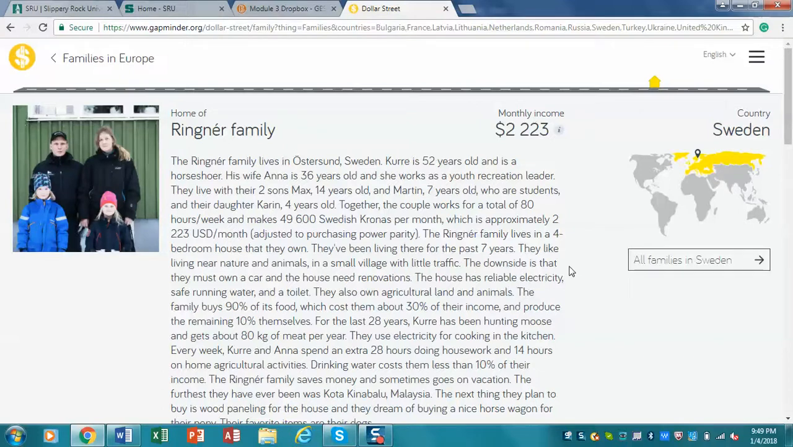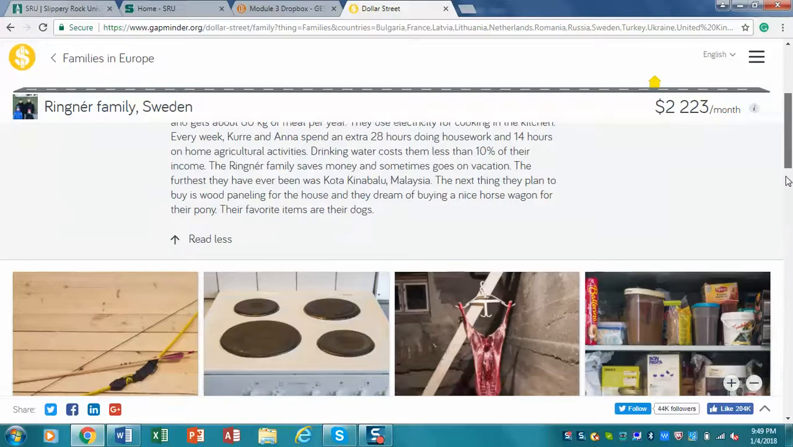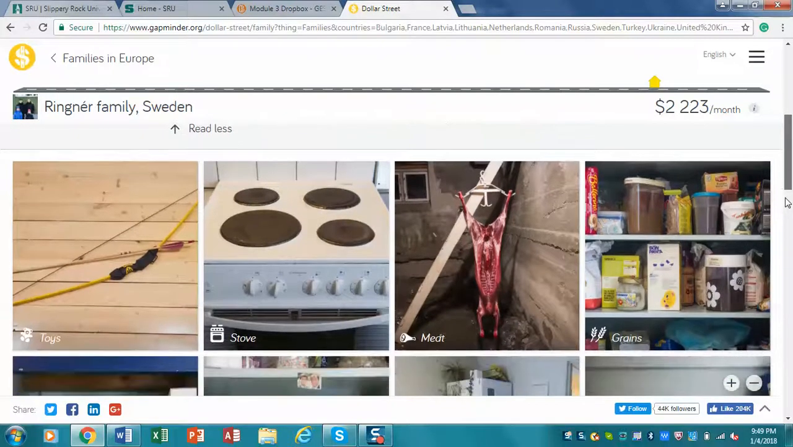For example, in the case of this family, they buy 90% of their food, which takes 30% of their income. You can see that here. But they also hunt, and in this case they hunt moose, and about 80 kilograms of meat per year. And so again, you can read through some of the details here. But what I'd also like you to look at are aspects of their life. As I said, their material culture.